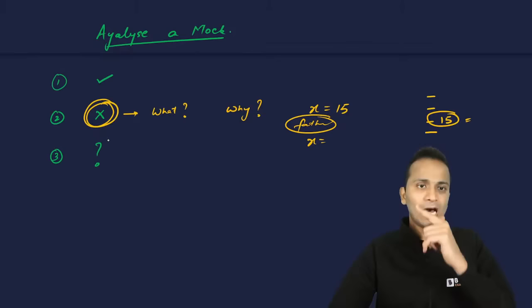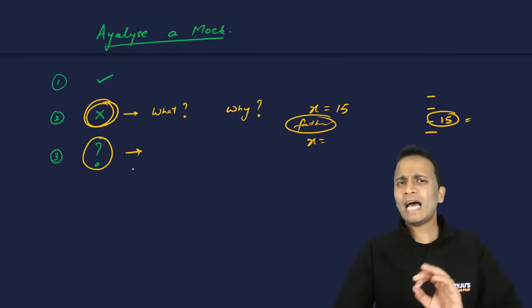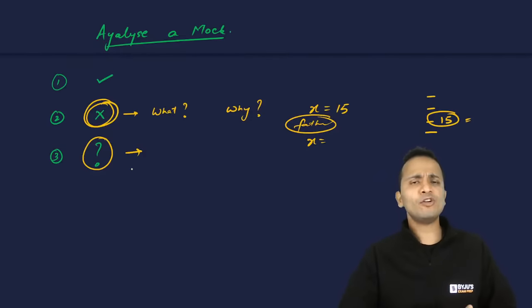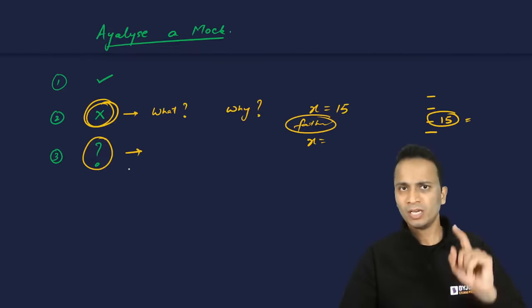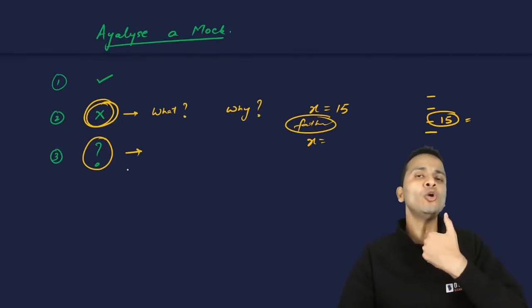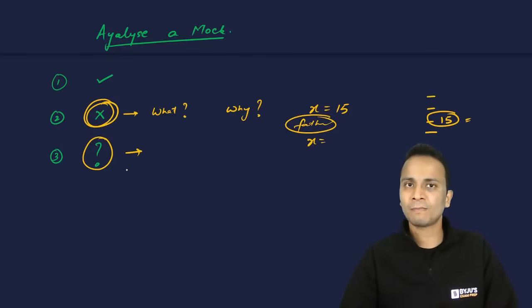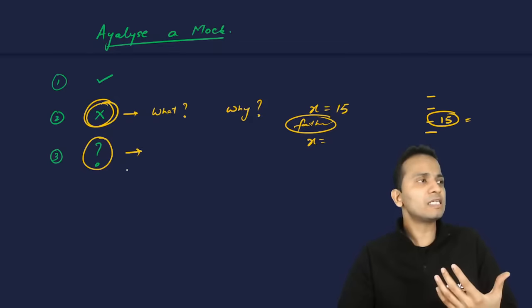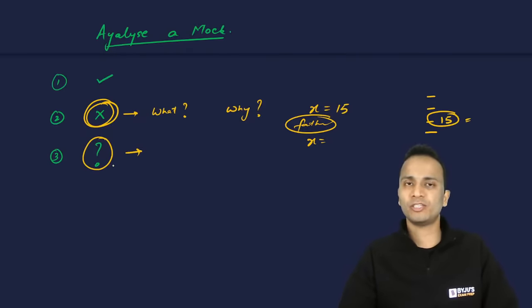All right. Now look at the questions which you have left unattempted. Have you ever tried to find out why you have left the questions unattempted? Reason number 1 can be, I don't know anything about that question. So if I don't know anything about that question, now it's time to read the concept from the book. Simple as that. Second reason can be, I was not left with a sufficient amount of time to attempt this question.